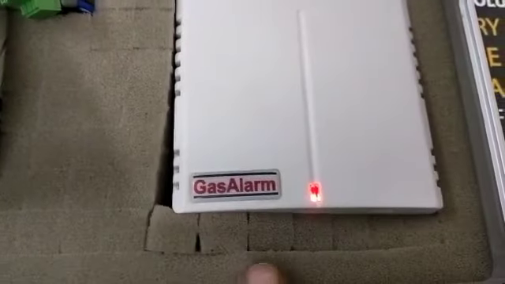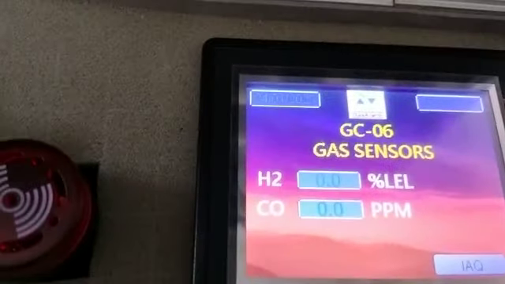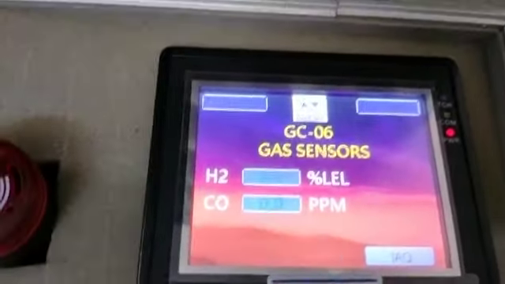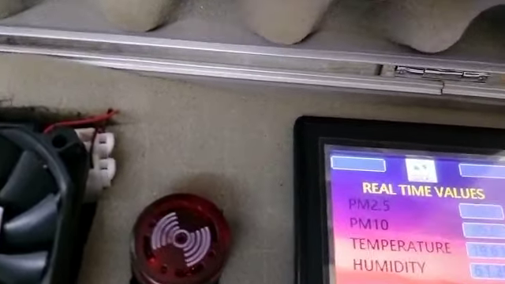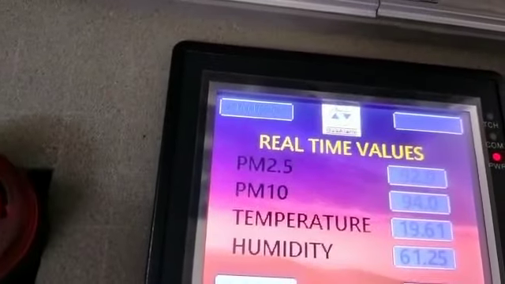This one is the IAQ sensor, indoor air quality sensor, PM 2.5, PM 10, CO2 temperature and humidity sensor. This one is the HMI. Here we click to get the IAQ detection, IAQ data.